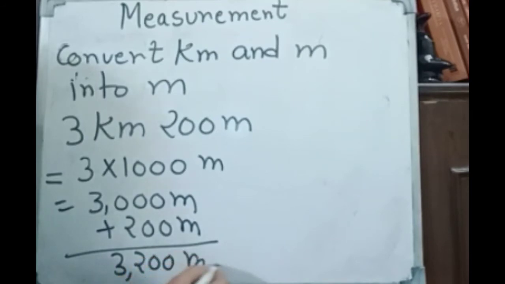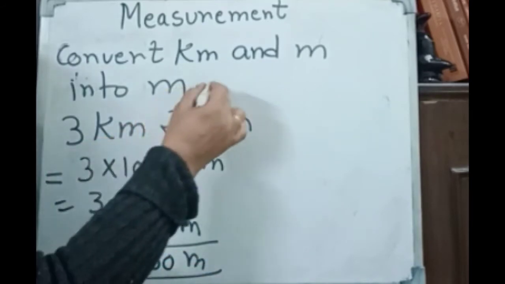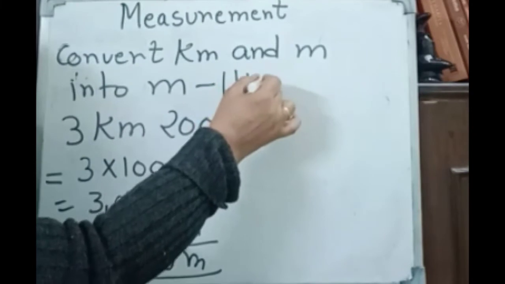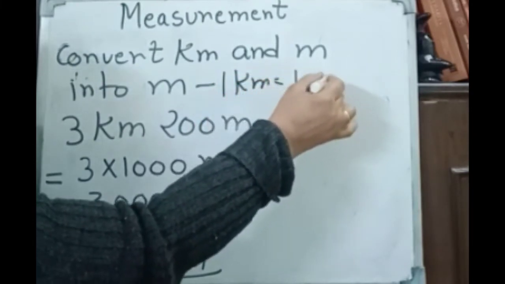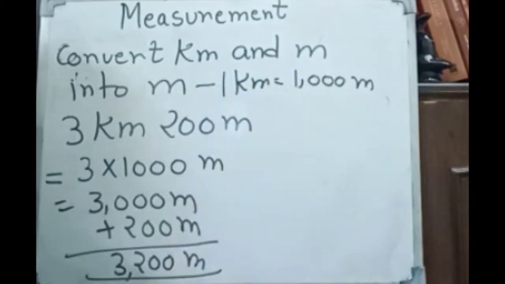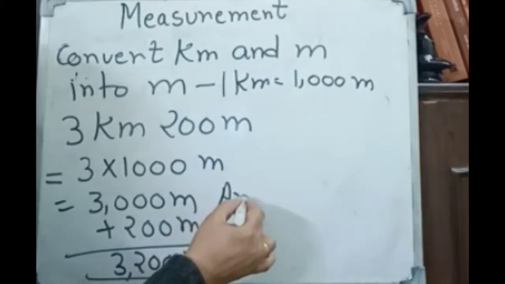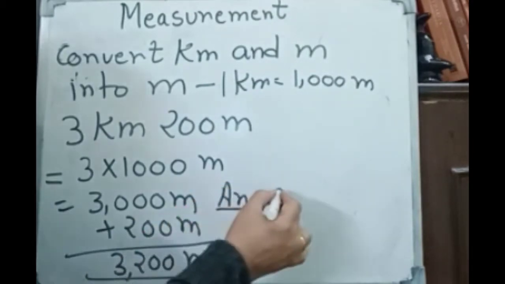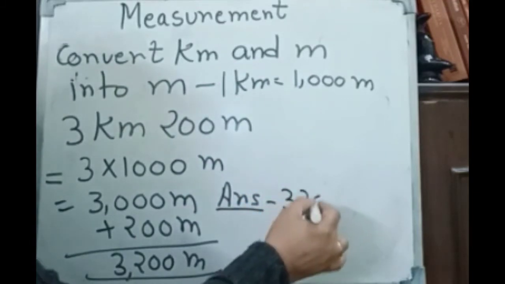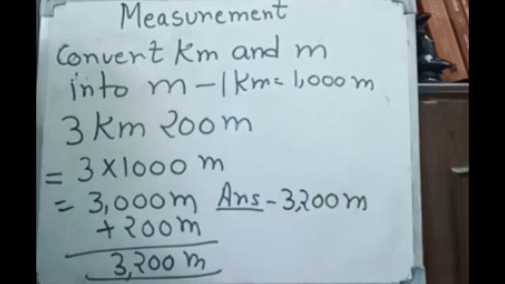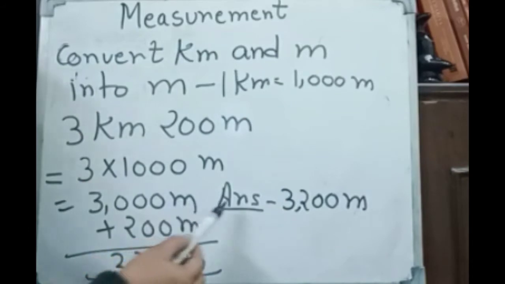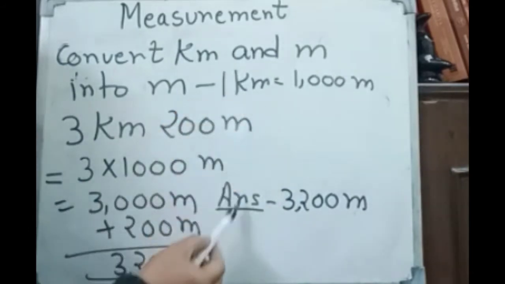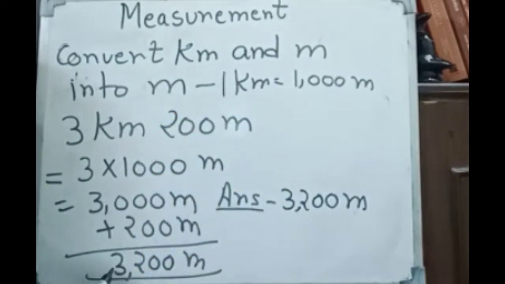3200 meter. So half mark is for that. 1 kilometer is equal to 1000 meter. And half mark is for answer. You have to mention answer at the end. 3200 meter. So don't forget to write these two important parts of the sum. Now the answer is